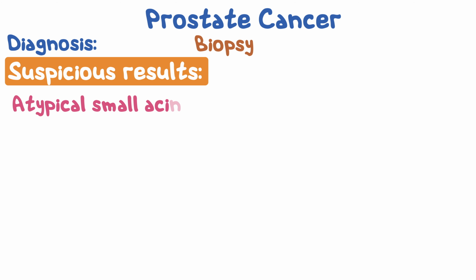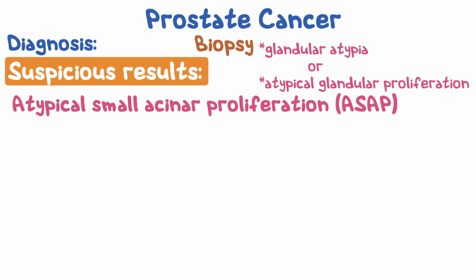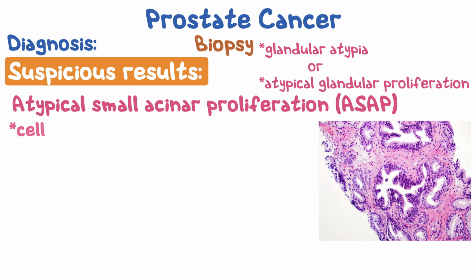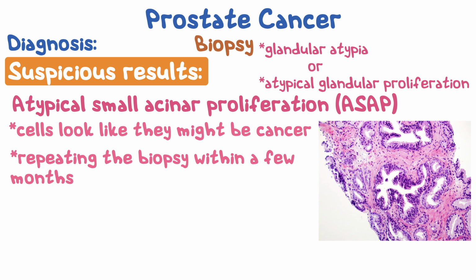In atypical small acinar proliferation or ASAP, also called glandular atypia or atypical glandular proliferation, also reported as suspicious for cancer, all of those terms mean that the cells look like they might be cancer when seen with the microscope, but there are too few of them to be sure. If one of those terms is used, there is a high chance that there is also cancer in the prostate, which is why many doctors recommend repeating the biopsy within a few months.